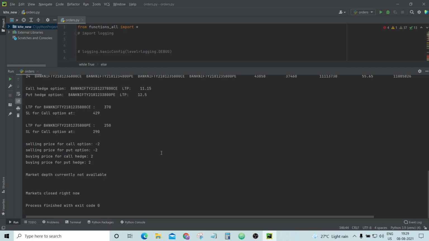From the market depth information, we will get the buying price and selling price, so currently it's showing a negative figure. Finally, when we go to the order placing stage, it's showing markets closed right now. So that's it for this strategy.